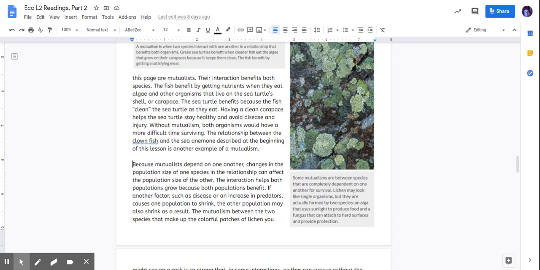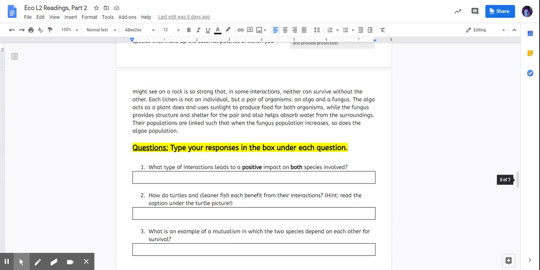The mutualism between the two species that make up the colorful patches of lichen, seen here in this picture, you might see on a rock, is so strong that in some interactions, neither can survive without the other. Each lichen is not an individual, but a pair of organisms, an alga and a fungus.